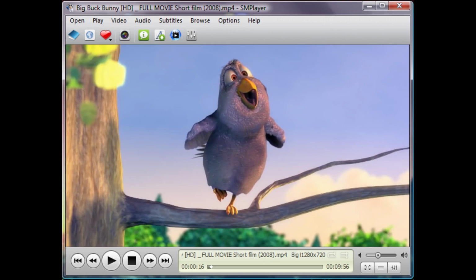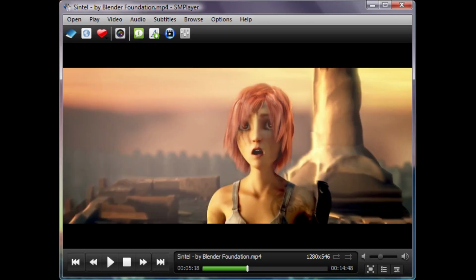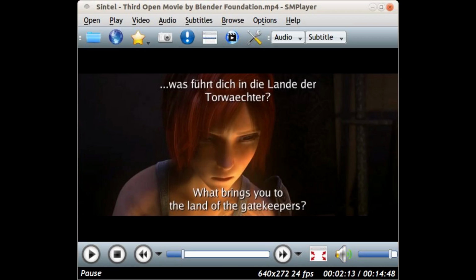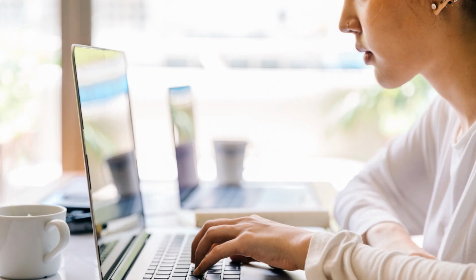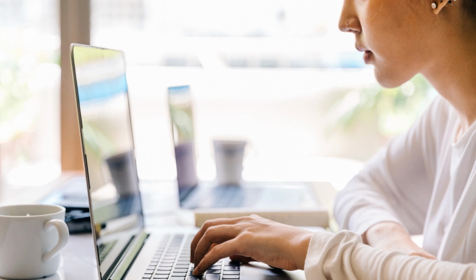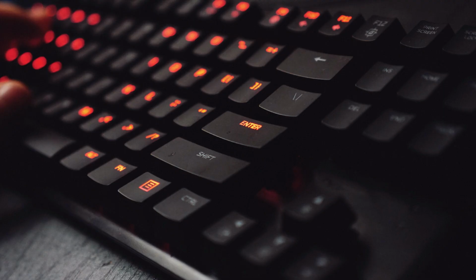For instance, the customizable interface allows us to change the colors, fonts, and other aspects of the player to suit your needs. It also has a built-in search function so you can easily find the videos or music you are looking for. And it has a variety of keyboard shortcuts that make it easy to control the player without using the mouse.